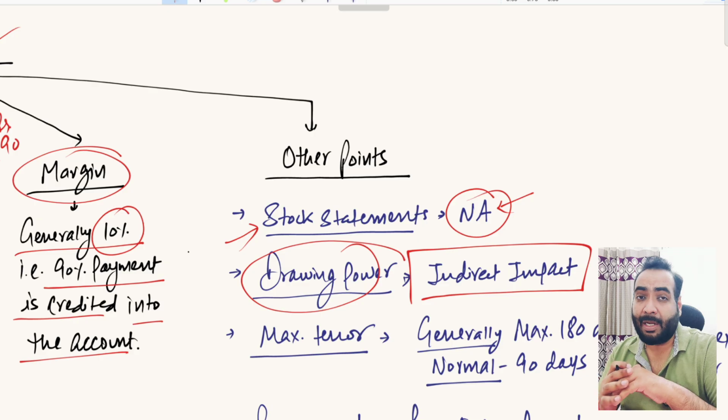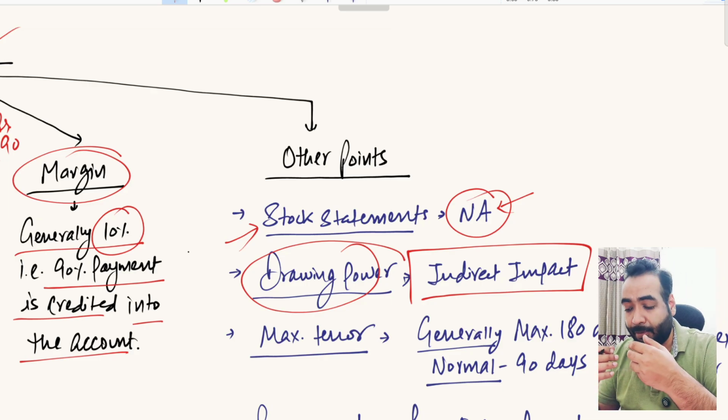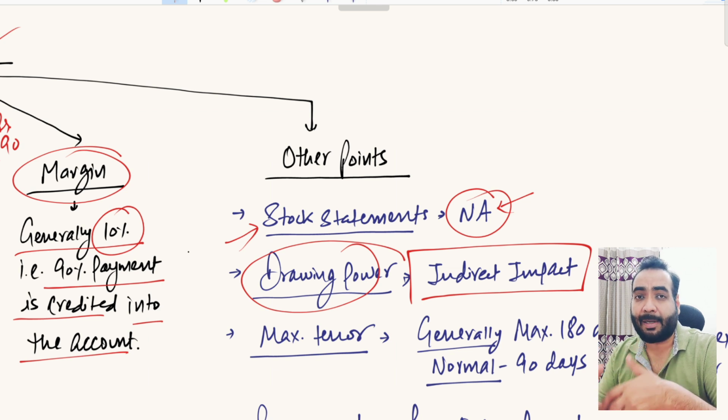You have two options: either to show all the debtors and you have to then take the impact of post-shipment finance facility as well in your drawing power, or the second option is you can choose not to show the debtors at all, right? Which are discounted from post-shipment finance facility, so you show only net of debtors. So if you are showing only net of debtors for CC drawing power, then there will be no additional impact considered for post-shipment finance facility, right? If you are confused about this point, then let me know in the comment box. I will make a separate video about that.